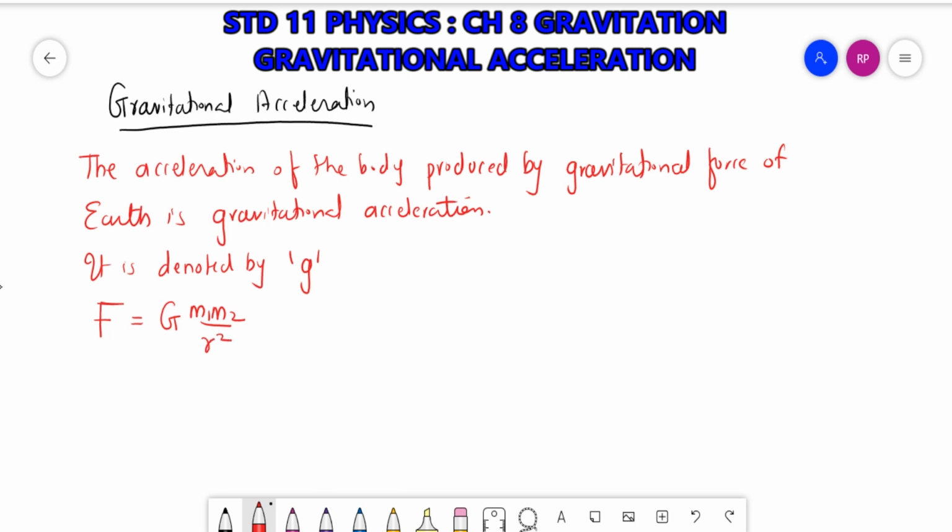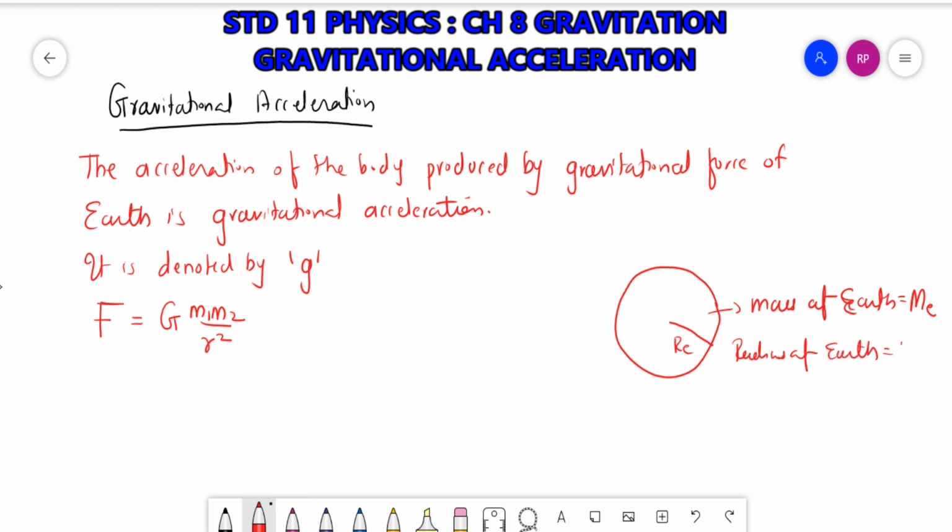Now if I take Earth, let's take the mass of Earth equal to ME. The radius of Earth, I will take it as R, that is equal to RE.